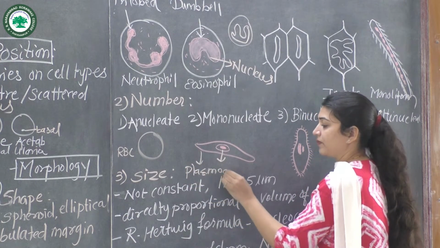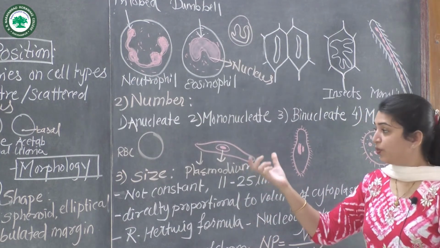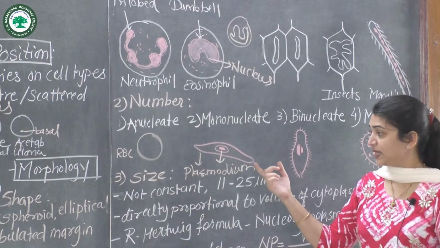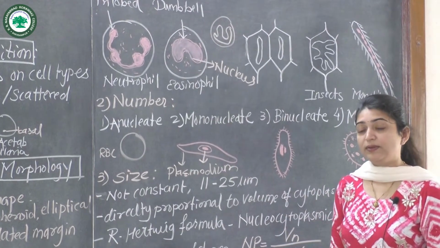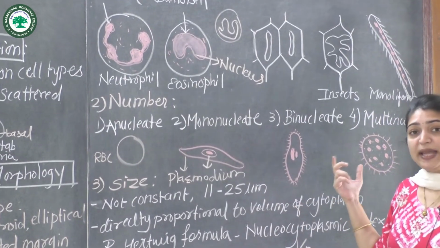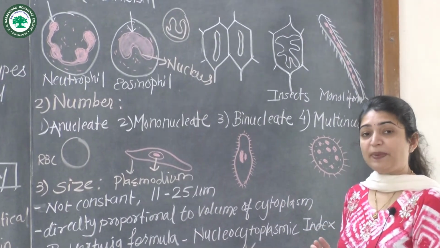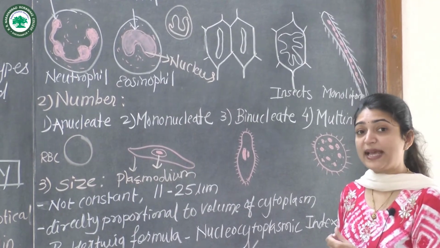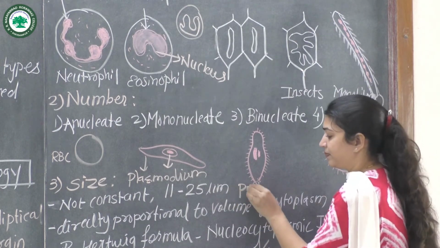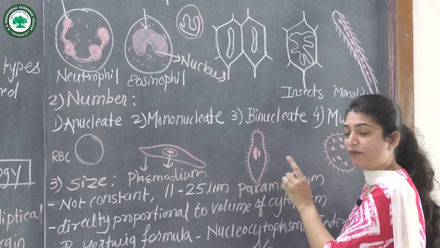In Plasmodium or amoeba, a typical cell structure with a single nucleus is called a mononucleate structure. Next is the binucleate. Binucleate means two nuclei. The cells which contain two nuclei are called binucleate, and the example is Paramecium. In Paramecium we have two nuclei.